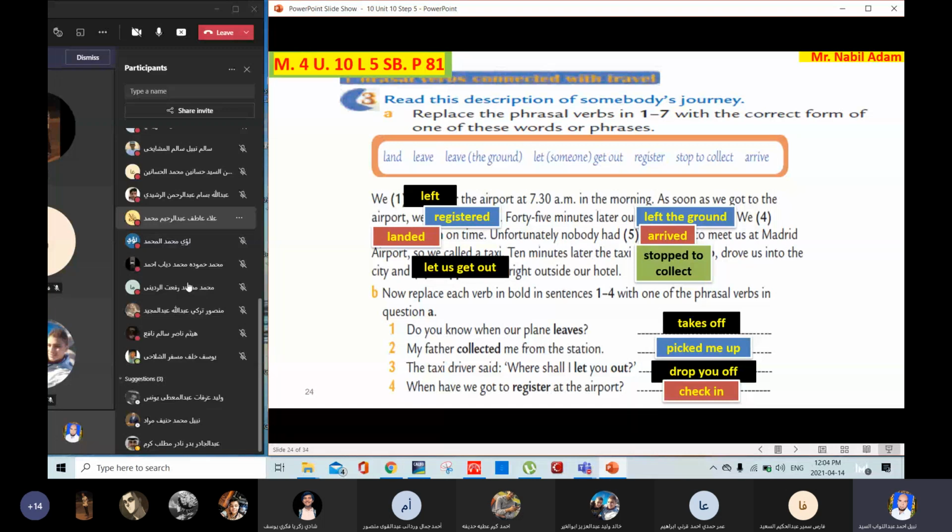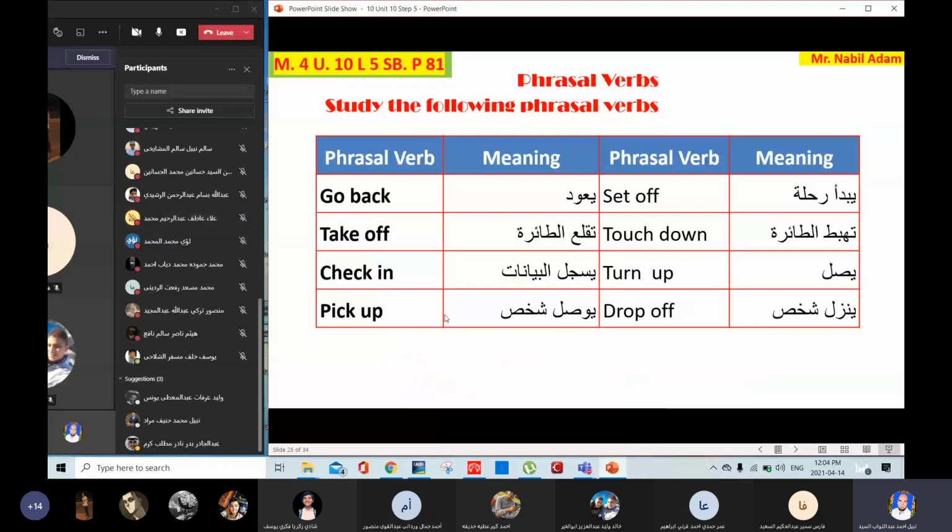Okay, very good. Now let's revise the whole phrasal verbs here. I'm going to give you a quiz. Please be ready. Go back, take off, check in, pick up, set off, touch down, turn up, drop off. Let's revise them here again.